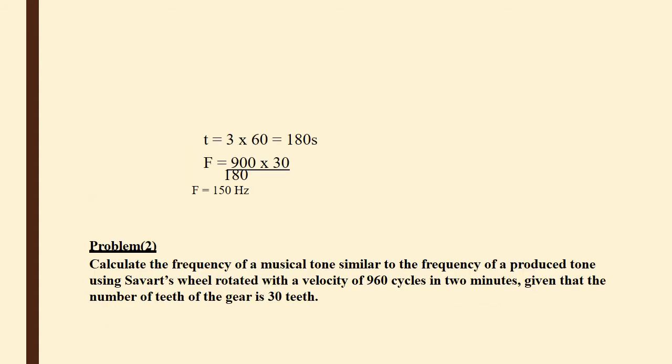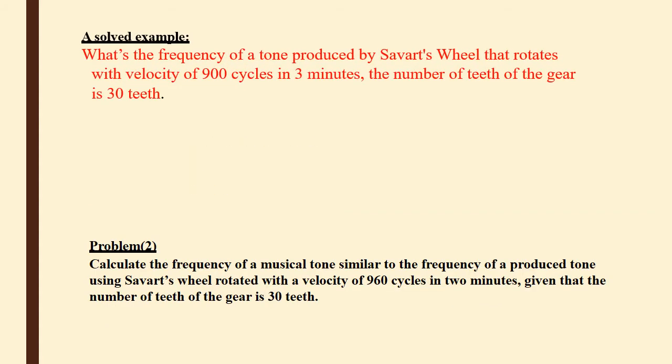That means sharp. So, what's the frequency of the tone produced by a Savart wheel that rotates with a velocity of 900 cycles? That is the number of cycles in 3 minutes. So it's the time, and the number of teeth.